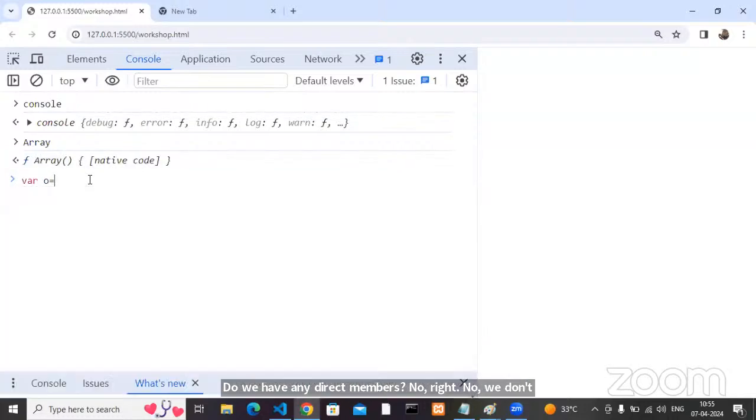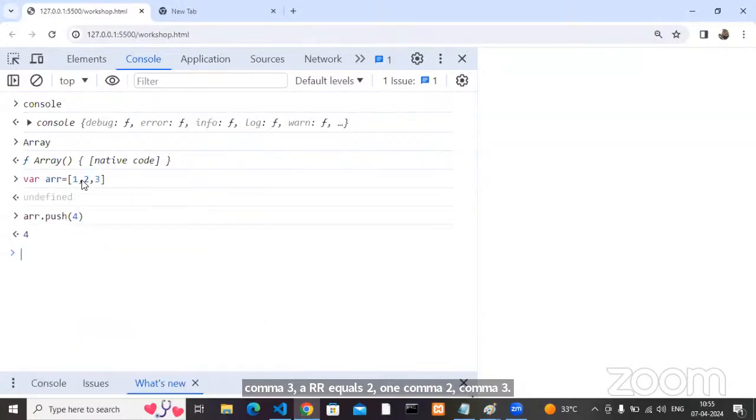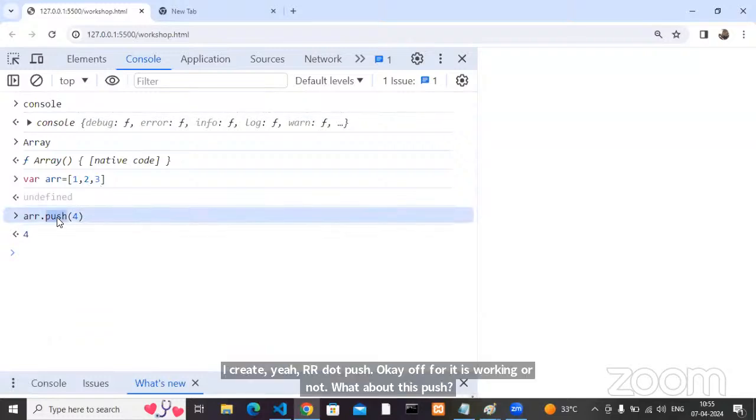Still, if I create an array like this, arr equals 1, 2, 3, and then call arr.push(4), it is working or not? What about this push?